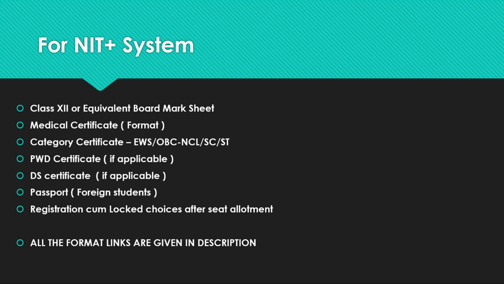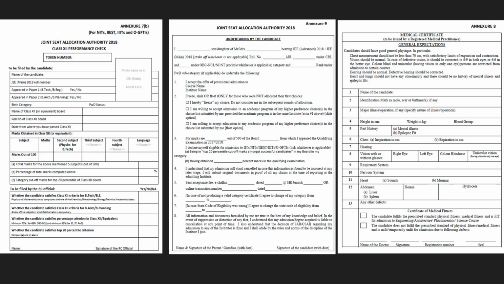And one important thing is, while going to a reporting center you have to carry the originals along with 2 sets of Xerox. Then these are the formats of class 12 performance check, undertaking of the candidate, and medical certificate.